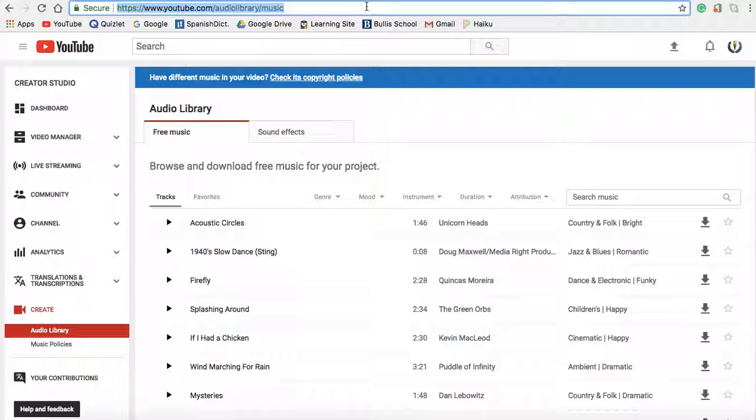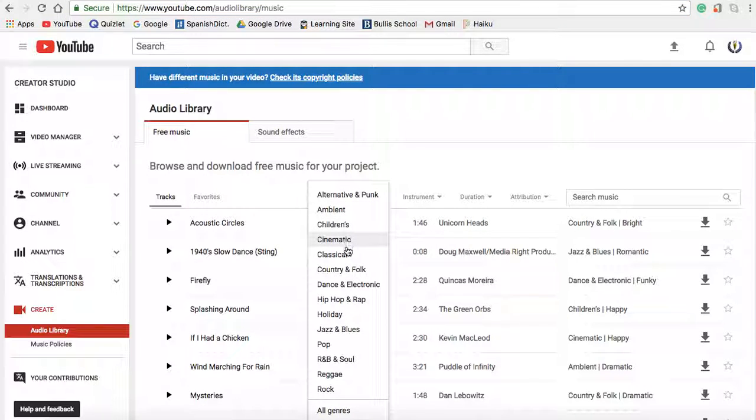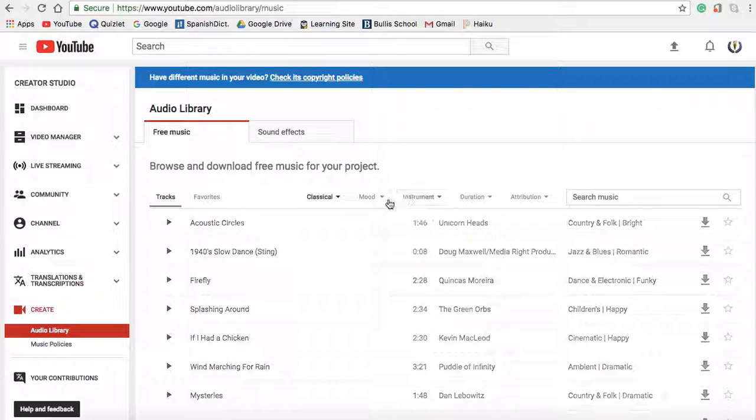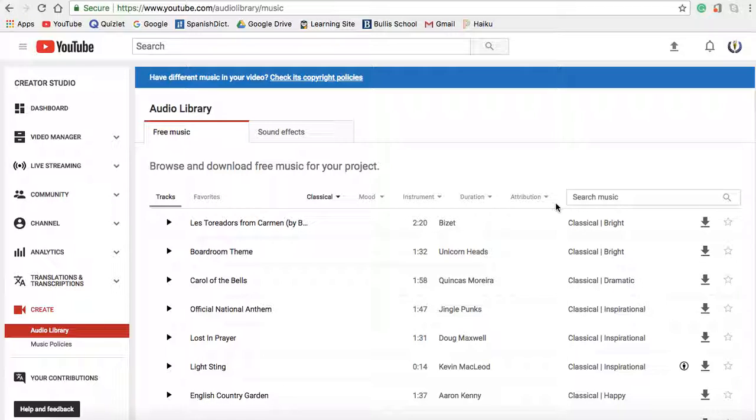So, first off, I like to use YouTube to find all of my audio files or music. I use this URL, or you can access it through your YouTube channel. And then you go down to my channel and then click on Create, and then you have an assortment of different audios that you can use. So you can select genres, you can select moods, so you have a wide variety.